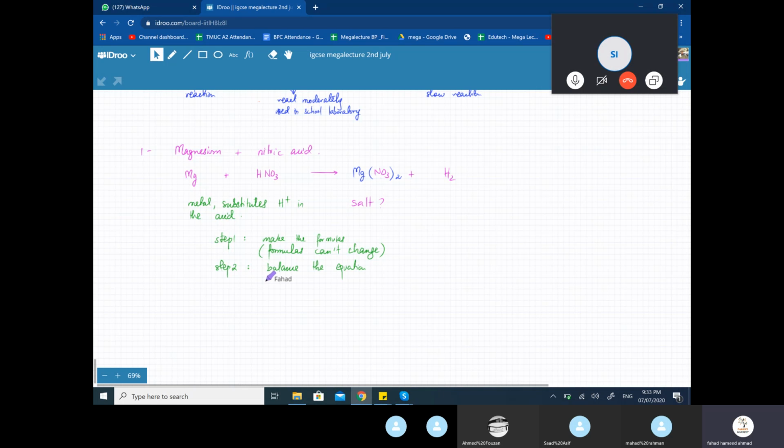You can't have two hydrogens in your product because it's impossible to create hydrogens. So balance the equation and make the number of atoms equal on both sides.